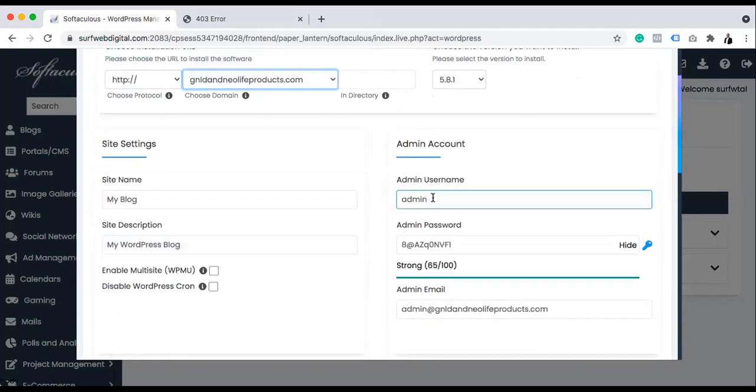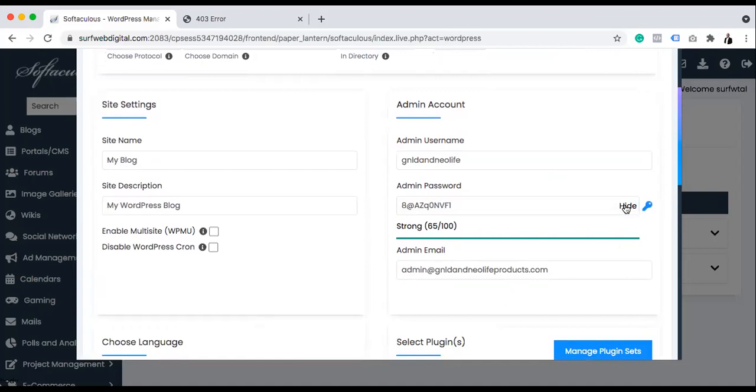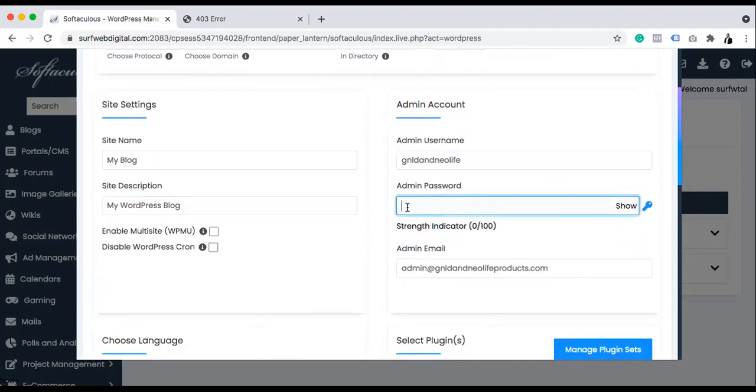The admin here, you can decide to change the default instead of admin. I say GNLD and Neolife, right? So you can decide to change it from admin. Then the password. This is the current password here. You can decide to change this current password because this might not be okay for you. You can decide to change it.